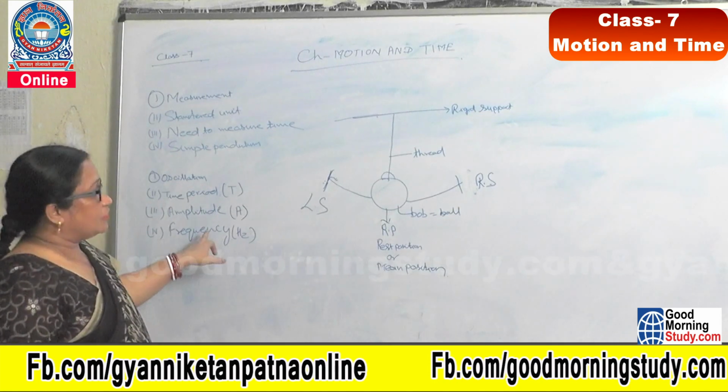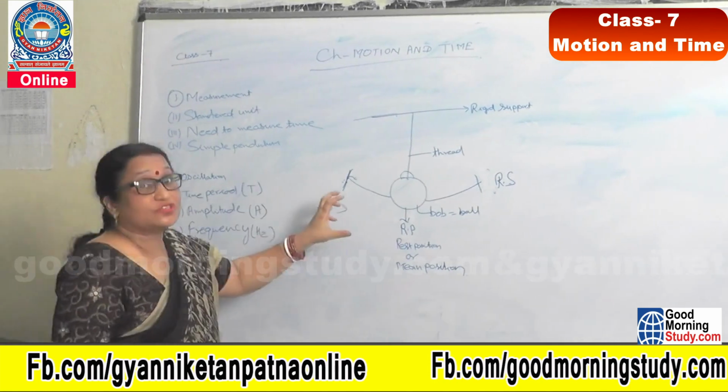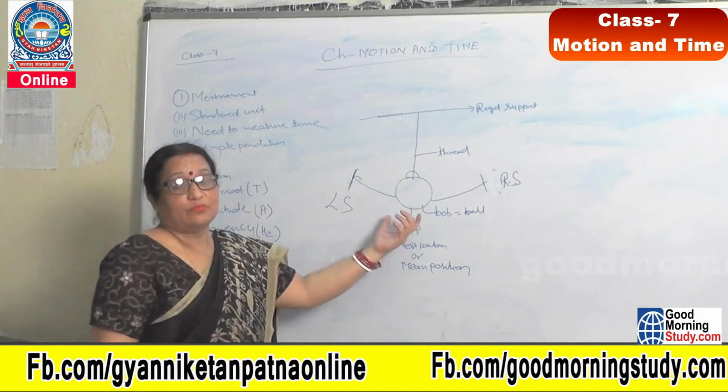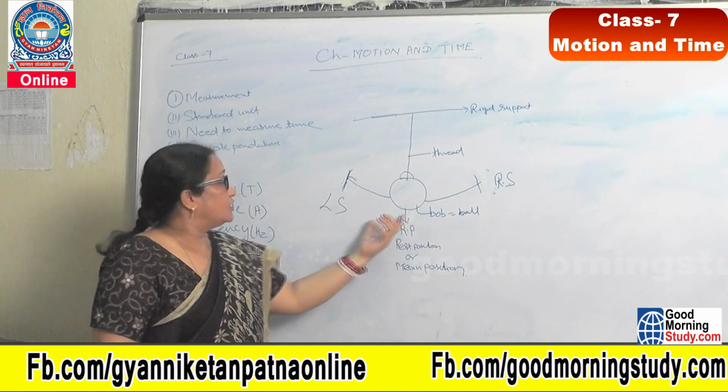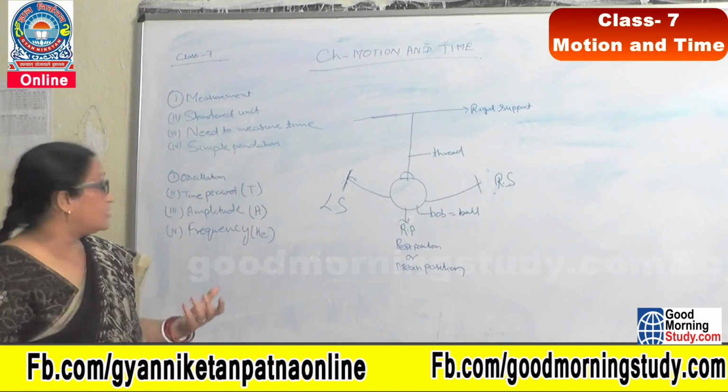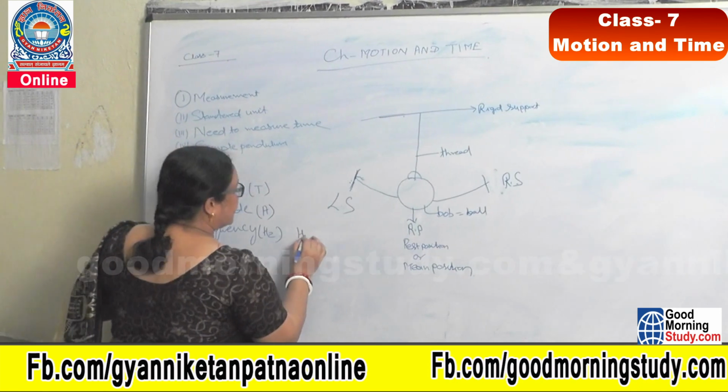Frequency is the number of oscillations completed in 1 second by an oscillating object, and its SI unit is hertz, which is denoted by capital H.